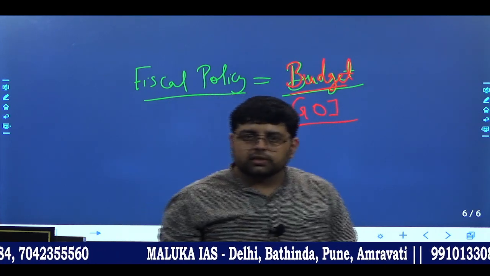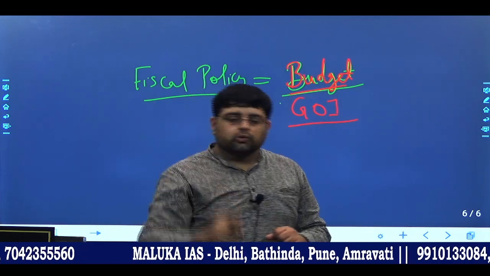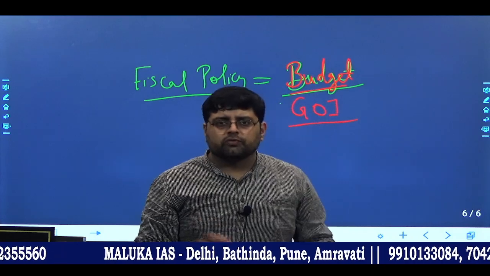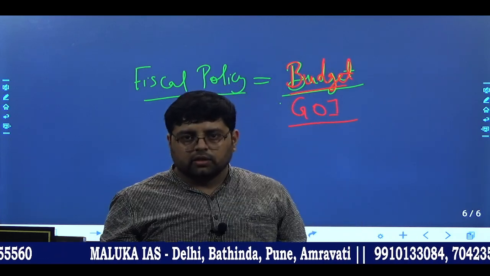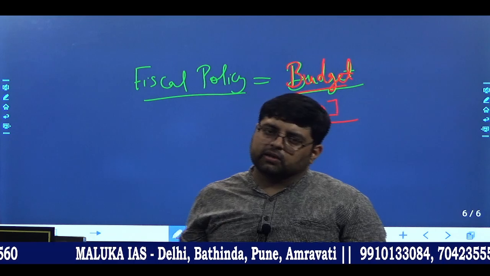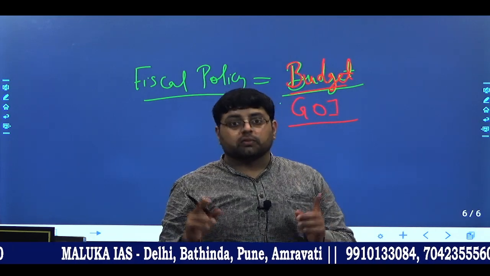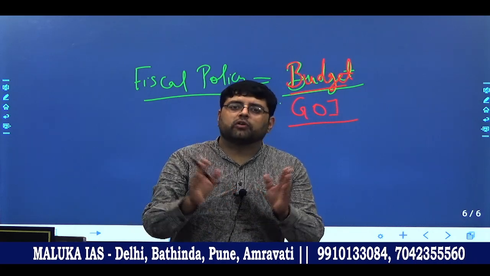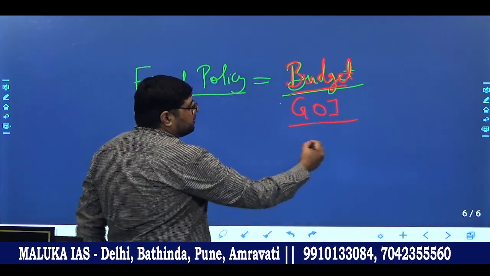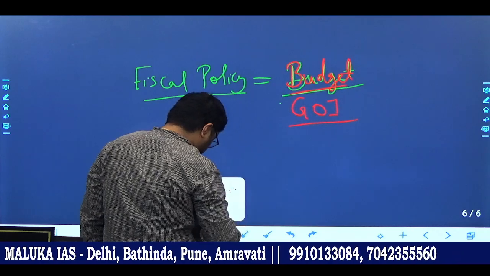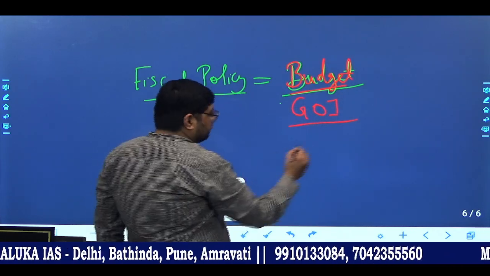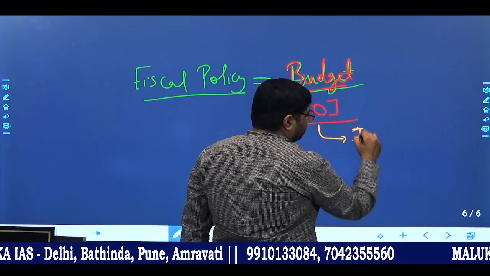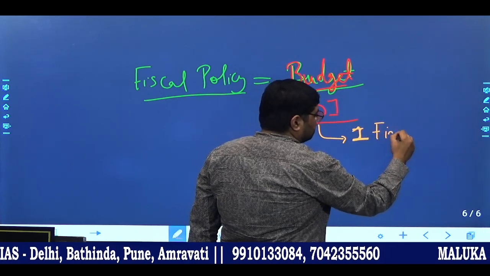There is one difference. You normally prepare your budget for a month, but government prepares it for a year. When the government prepares its budget, that will be for one financial year.